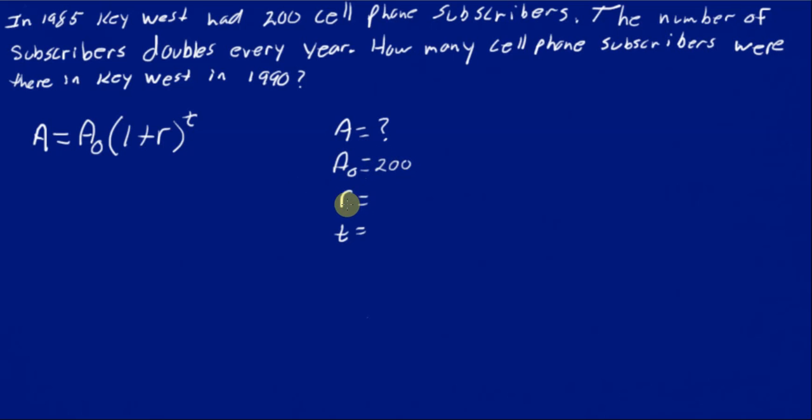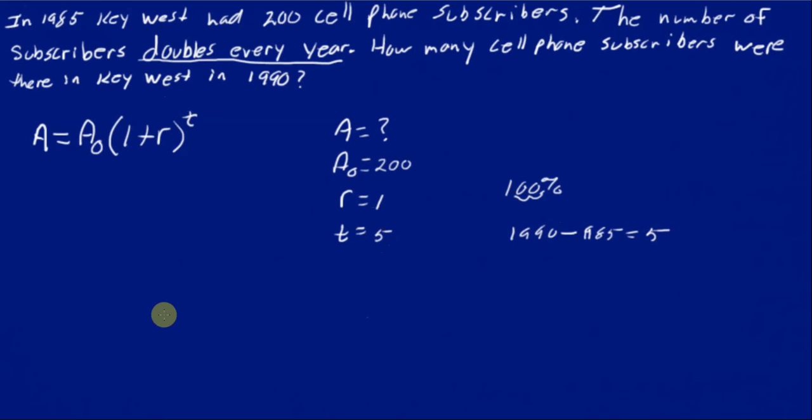The rate, well, I don't see any rate in there, but it does say that it doubles every year. So if I'm doubling something, I have twice as many, or I'm gaining 100%. So that would be 1 because you move your decimal 2 places and it becomes 1. The time, of course, well, let me see. We've got 1985 to 1990. So all you're going to do is subtract from 1990, 1985. And that's going to give us 5 years.